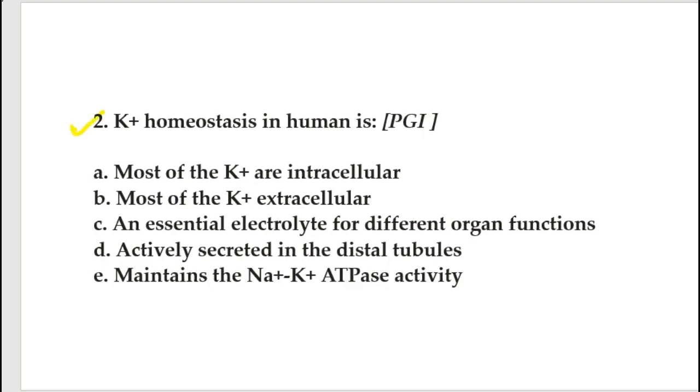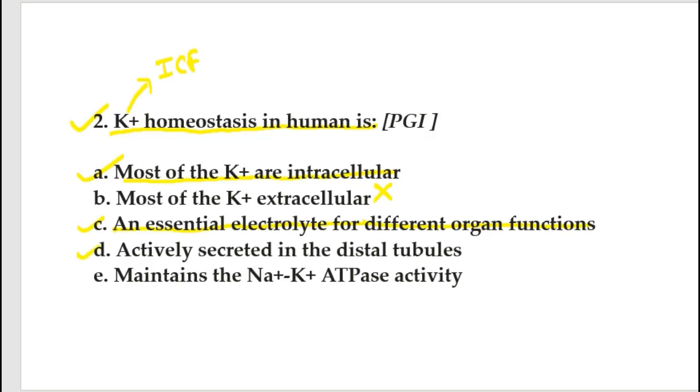Our next question: potassium homeostasis in humans is. We know that potassium is rich in the ICF compartment, so the first option is correct: most of the potassium is intracellular. The second, extracellular, is wrong. Essential electrolyte for different organ functions is correct, because potassium is very crucial for activation of the clotting process.